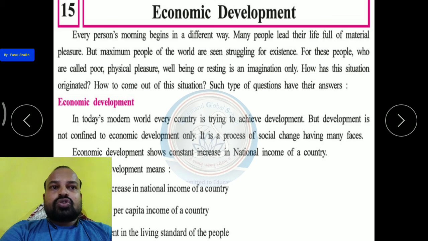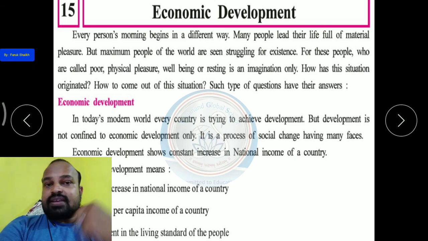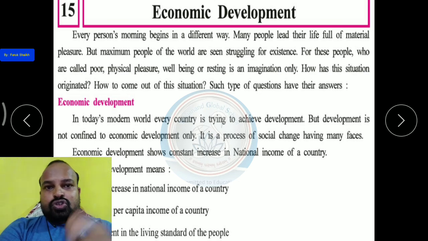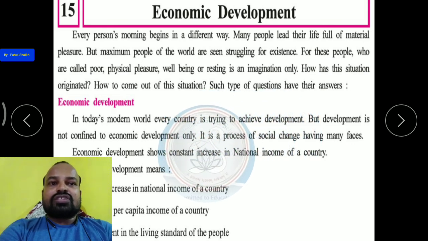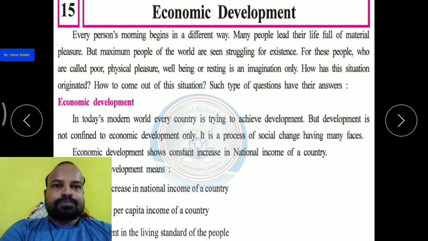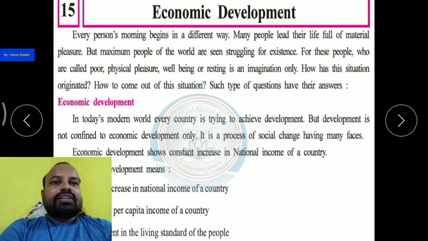So how has this situation originated? Why did this kind of situation originate for them, and how to come out of this situation, और उन लोगों को इस सिचुएशन से बाहर कैसे निकाला जा सकता है, या फिर वो लोग खुद कैसे बाहर आ सकते हैं इस सिचुएशन से. So today we are going to get the answers to these questions. Such types of questions have their answers too. So, economic development.